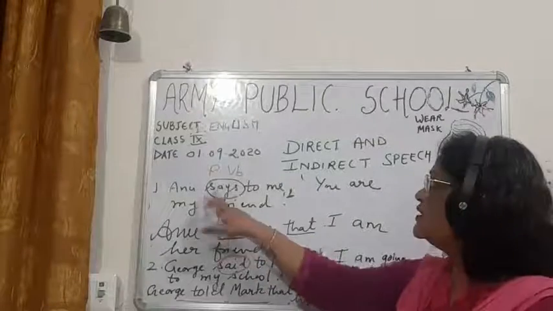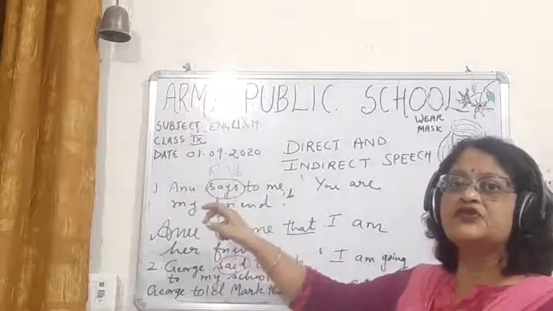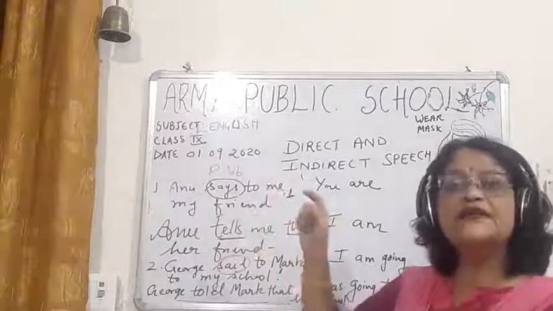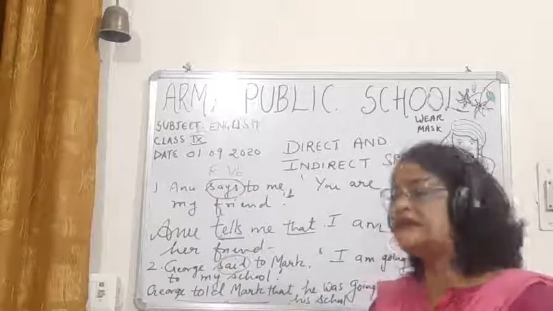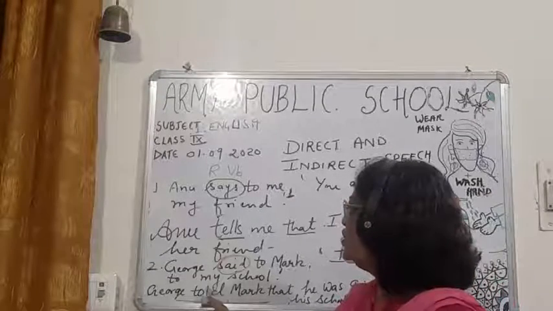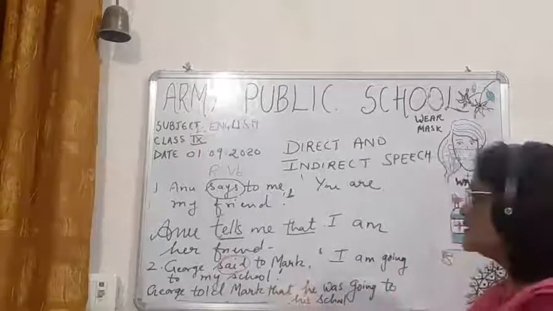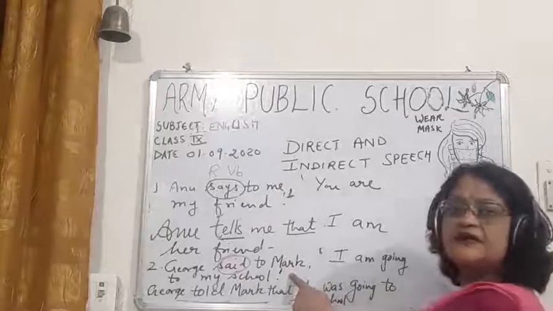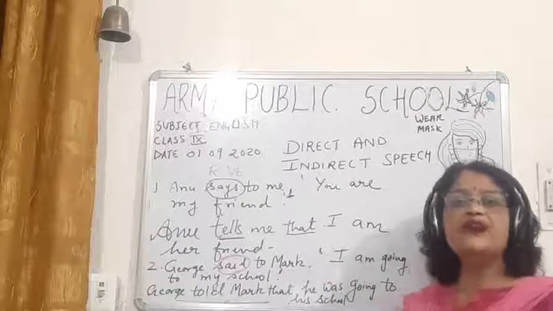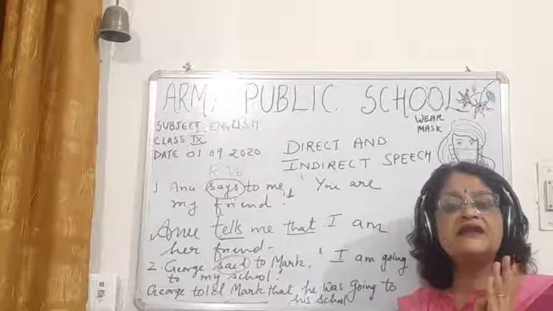What is the reporting part in the first sentence? The reporting part in the first sentence is Anu says to me. What is the reporting part in the second sentence? The reporting part of the second sentence is George said to Mark. Now children, after finding it out, the first thing you have to see is the reporting verb.